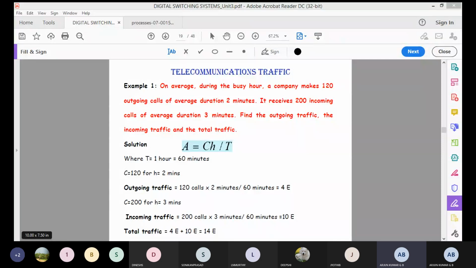See, over now, completed now. The next problem, it is also a very simple problem.